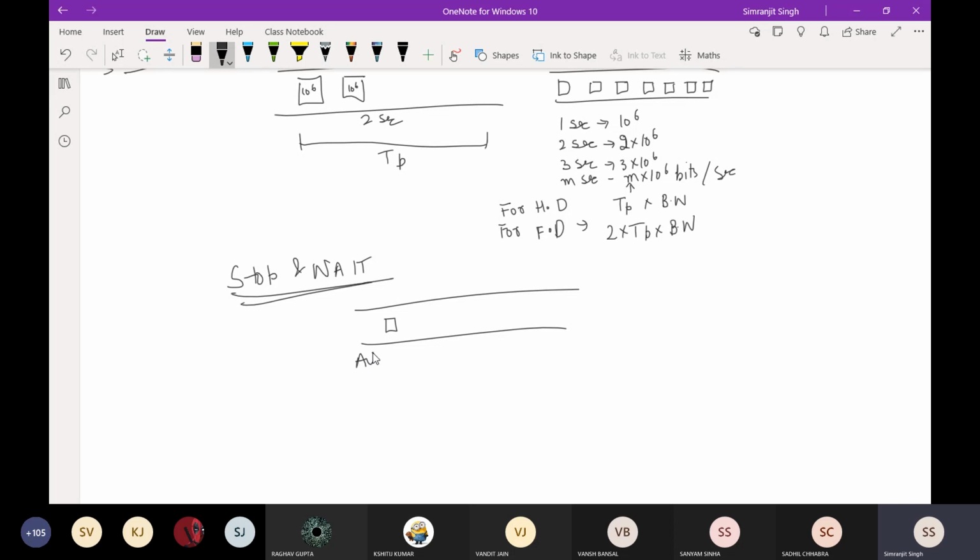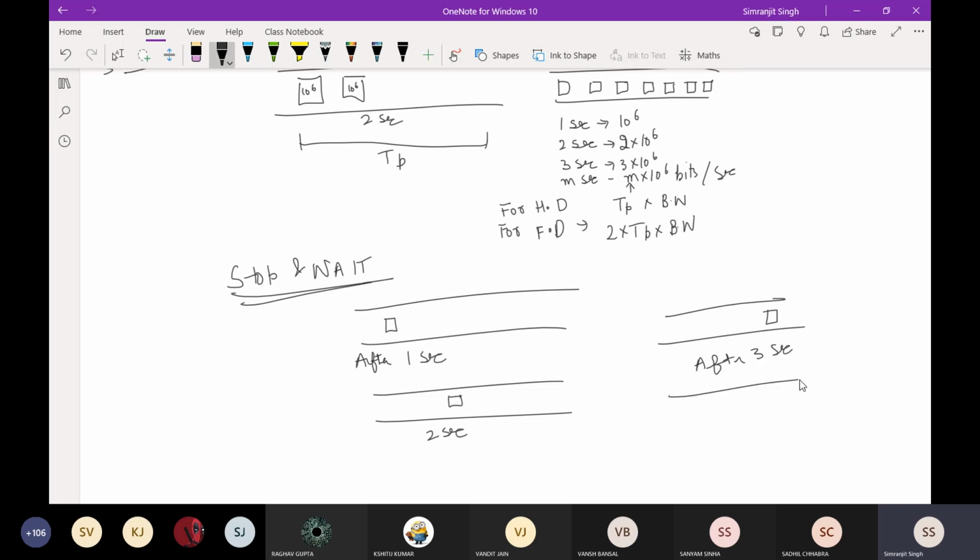Suppose after 1 second you are sending some data. This is there. After 2 seconds, this particular data will be here, because you cannot send another data packet until you got the acknowledgement of the first. Okay, so after 3 seconds, this particular data, suppose it's there. After m seconds it will be at the end of the channel.